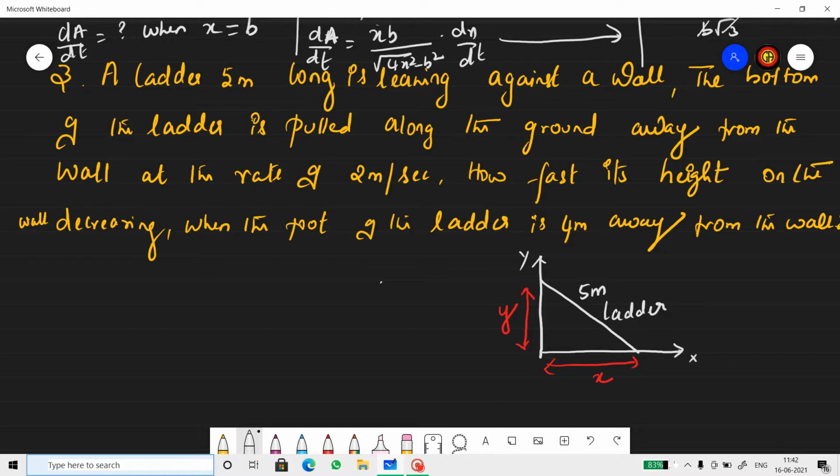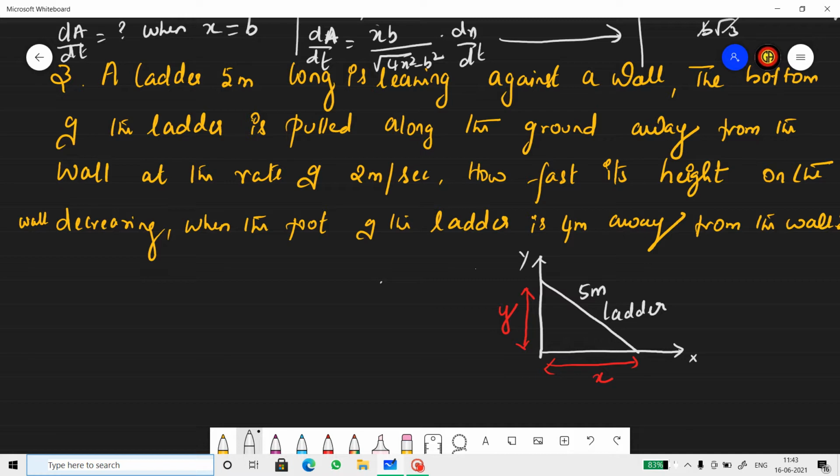The next question. A ladder 5 meter long is leaning against a wall. The bottom of the ladder is pulled along the ground, away from the wall at the rate of 2 centimeter per second. How fast is its height on the wall decreasing when the foot of the ladder is 4 meter away from the wall? This one is the exercise sum, not the miscellaneous exercise sum.